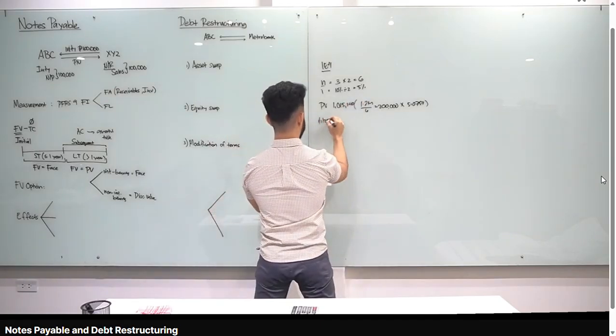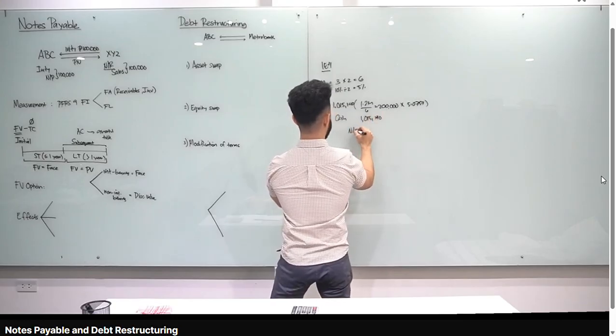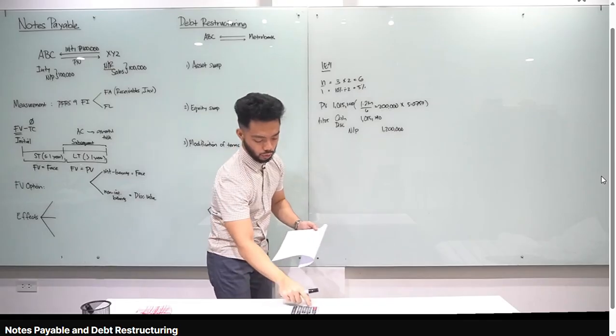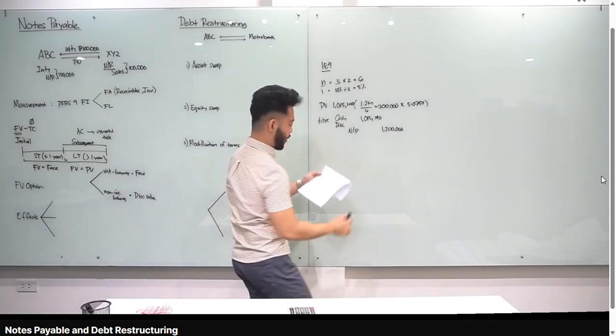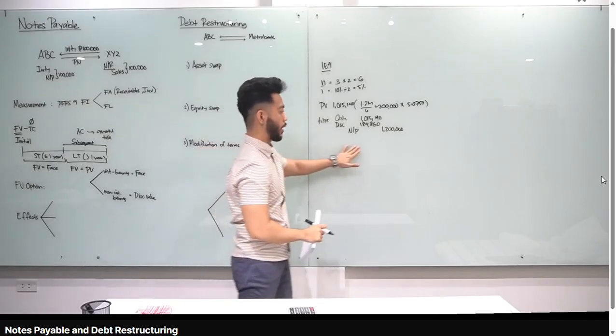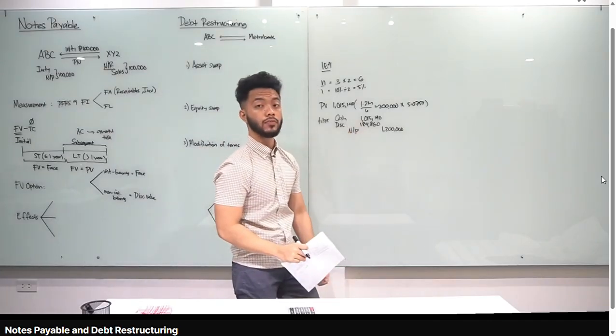January 1, 2025, debit cash, 1,015,140. Credit notes payable, 1.2 million. We have a discount on notes payable. It's the difference, 1.2 million minus 1,015,140. Our discount is 184,860. And we know, in the balance sheet presentation, we have notes payable of 1.2 million, less discount on notes payable, our carrying amount is 1,015,140.